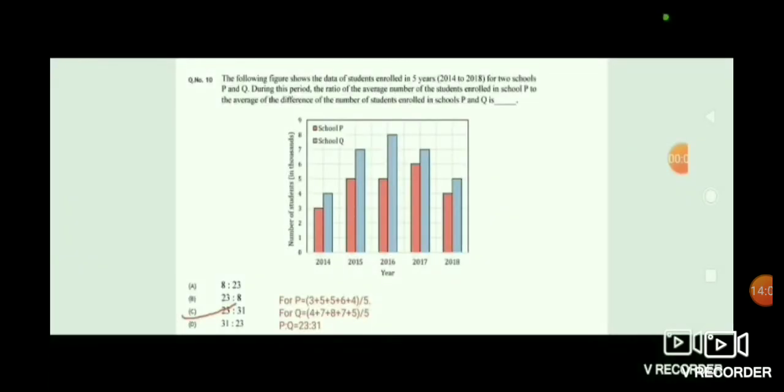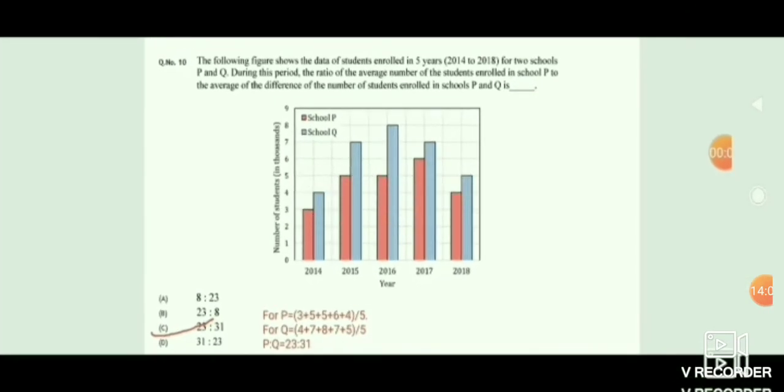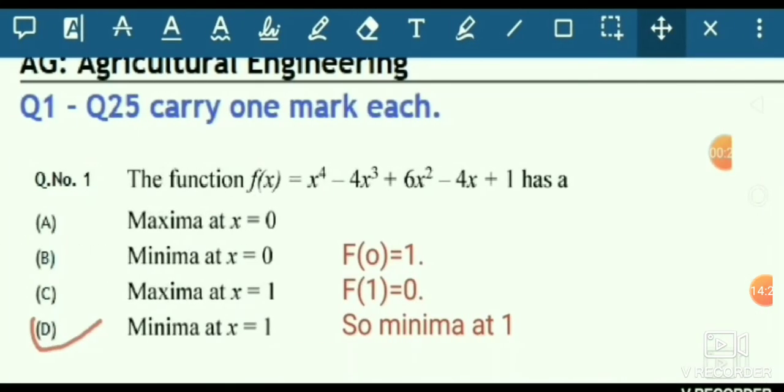This is the question of bar graph. When you read the question, it is asking for the average of the p and q ratio. For average, as we know, it is the sum of different terms divided by the total number of terms. You can easily see from the bar graph the sum of terms of p divided by 5, and the sum of terms of q divided by 5. So you can easily get the 23 by 31 ratio.